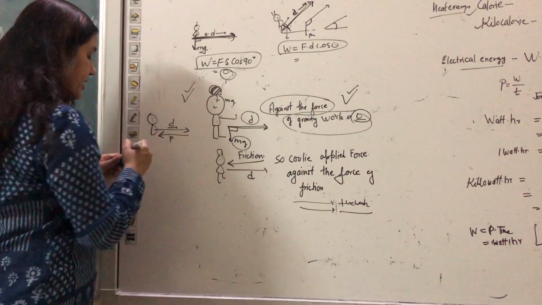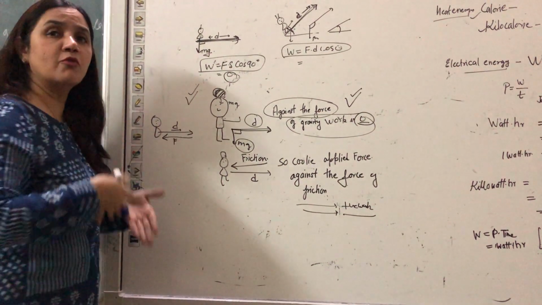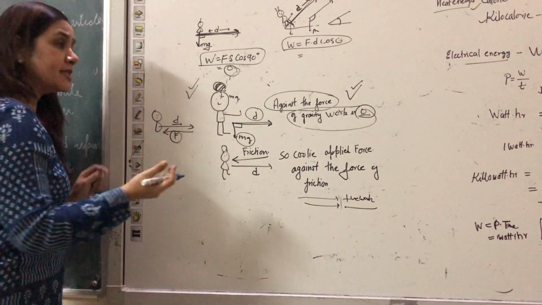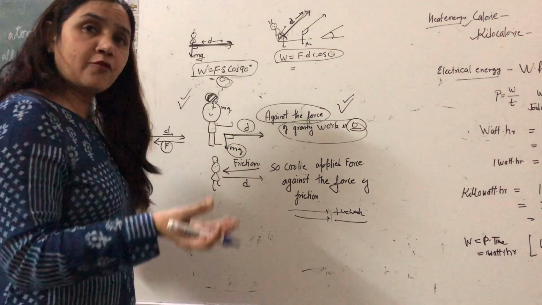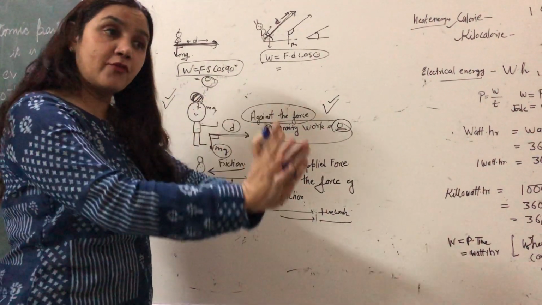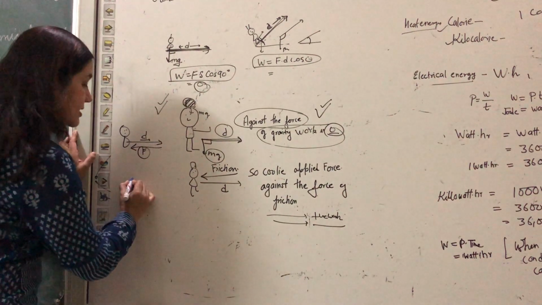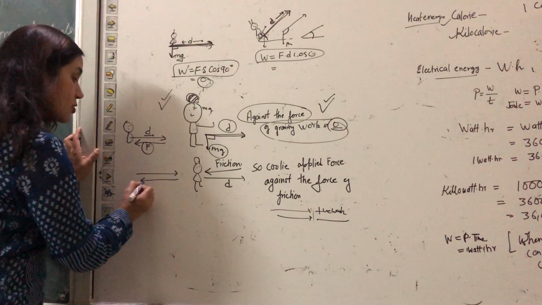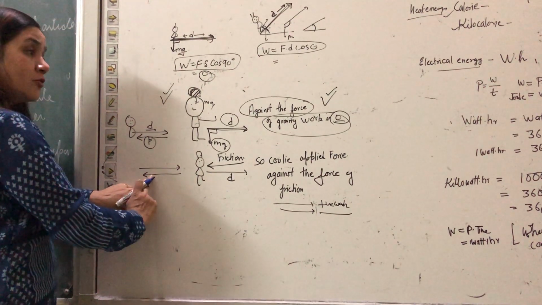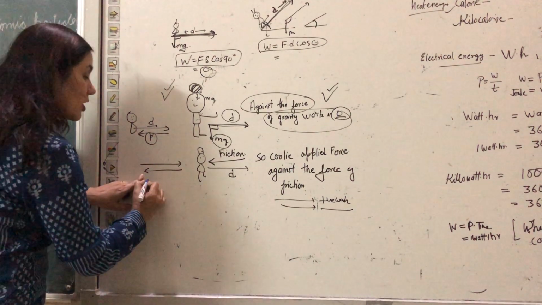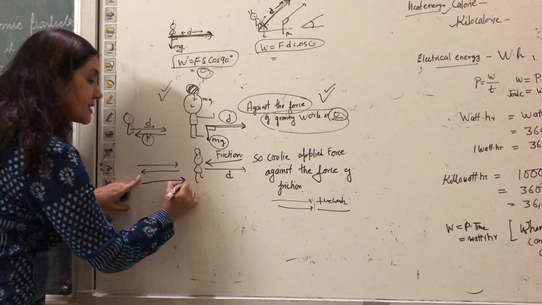So the force of friction will oppose the movement of the coolie. That means against the force of friction, the coolie will have to apply some force.